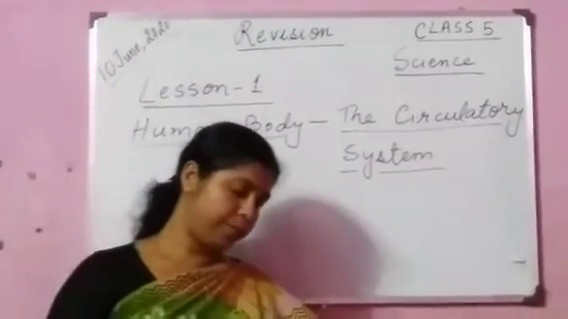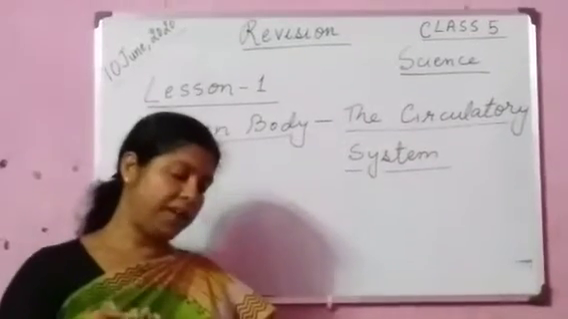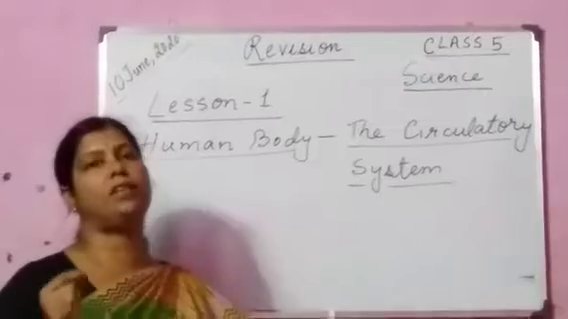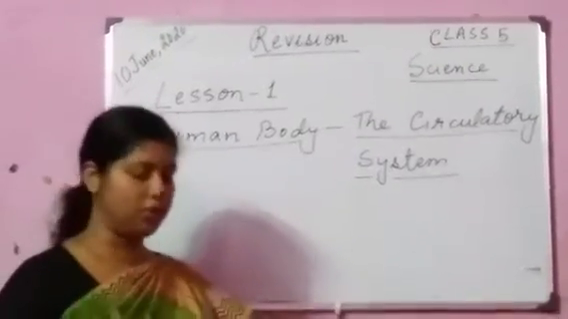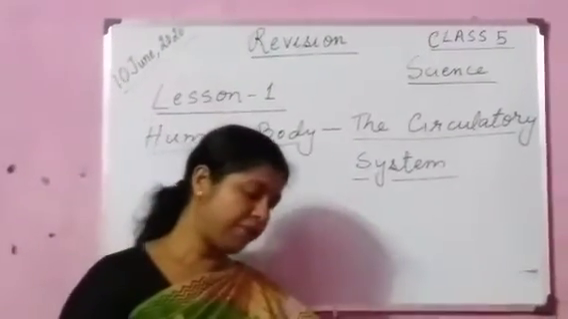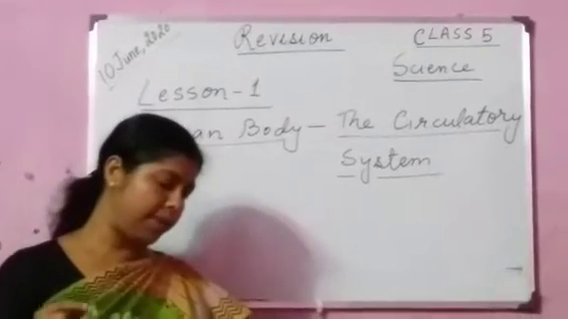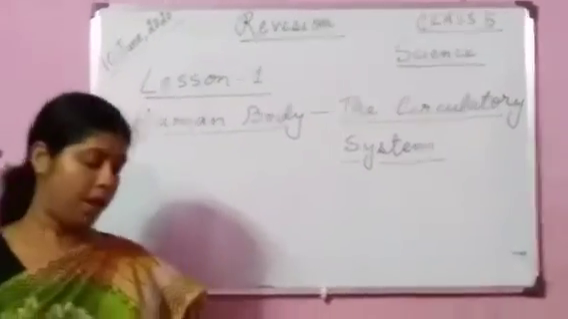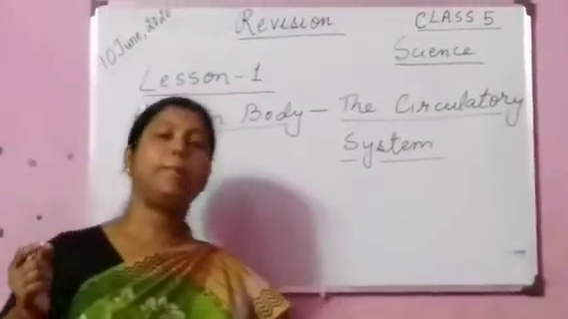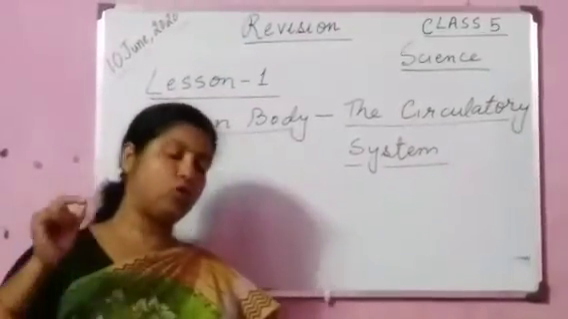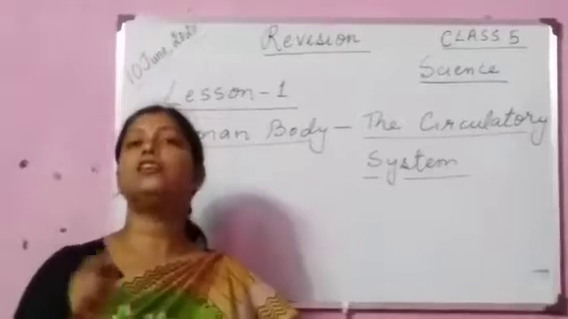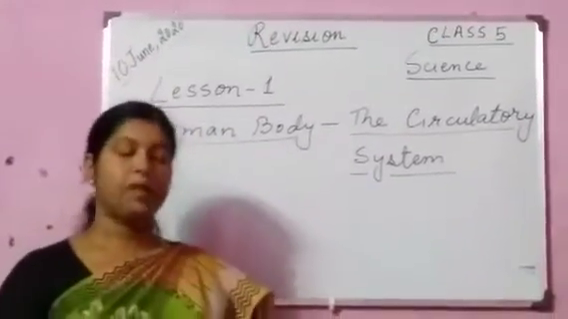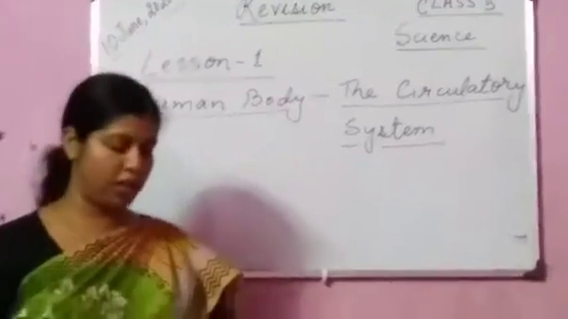Number 14. There are 3 types of cells present in the blood. Yes, it's true. There are 3 types of cells present in the blood. Number 15. Inside the body blood does not flow through a network of tubes and channels. This is false, because inside the body blood flows through a network of tubes and channels. Okay children, so we have discussed some question answers and true and false.